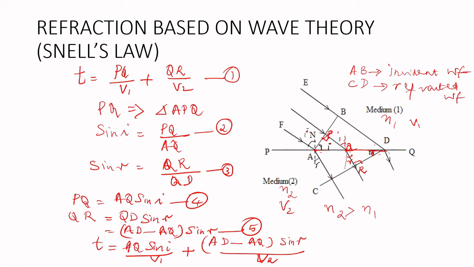Now what we have to do is open the bracket of the second term. So time is equal to AQ sin I by V1 plus AD sin R by V2 minus AQ sin R by V2.